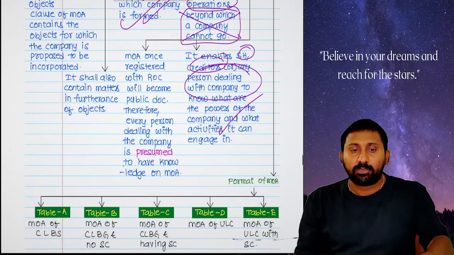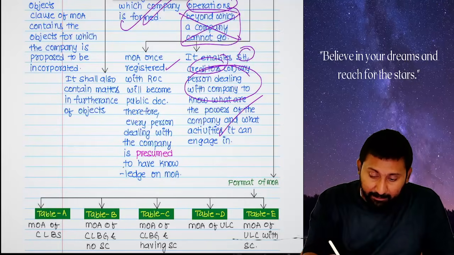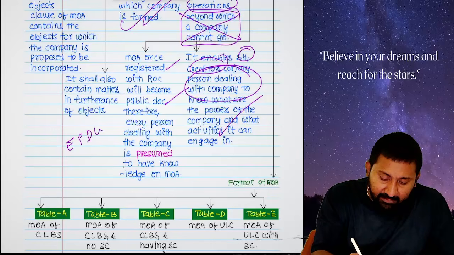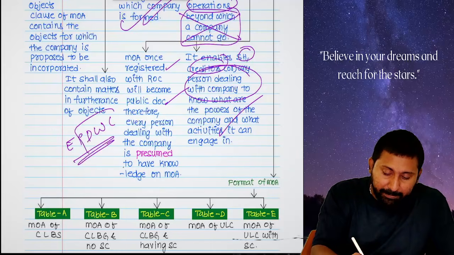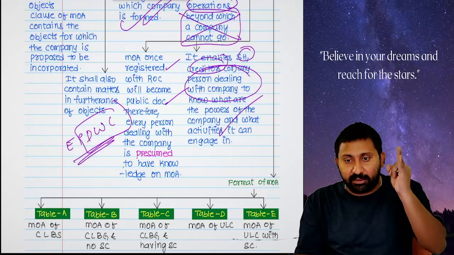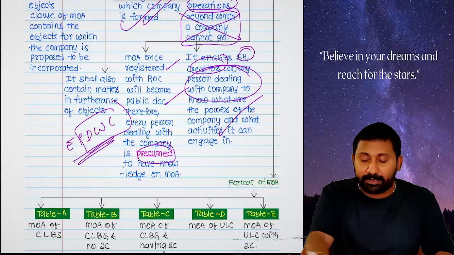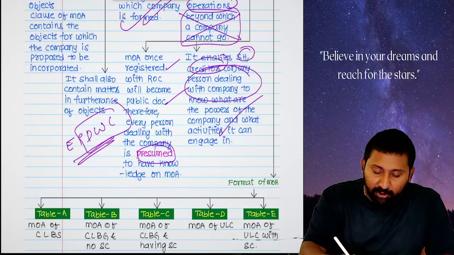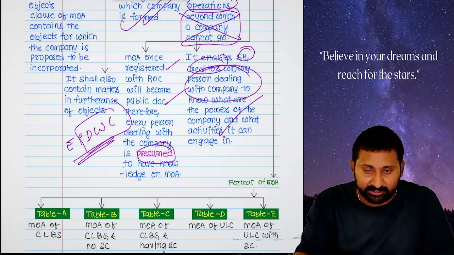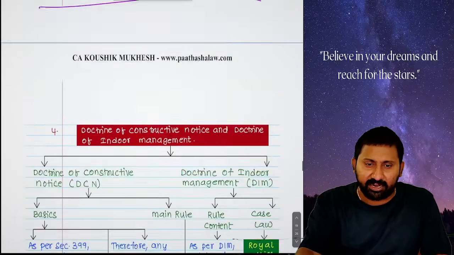Next one. So, MOA once registered with ROC will become a public document. Therefore, every person dealing with the company, very important, PDWC, every person dealing with the company is presumed to have read it. Presumed is what? Really you have or not, I don't know. It is presumed that you read the memorandum and articles. There are 5 tables in the memorandum, not applicable for exam, just read and leave.